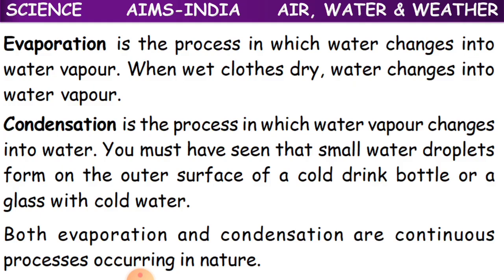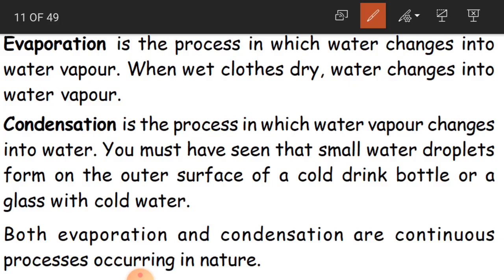Evaporation is the process in which water changes into water vapor. When wet cloths dry, water changes into water vapor. In the beginning, we learnt that wet cloths dry when they receive heat from the sun. Then what happened to the water?